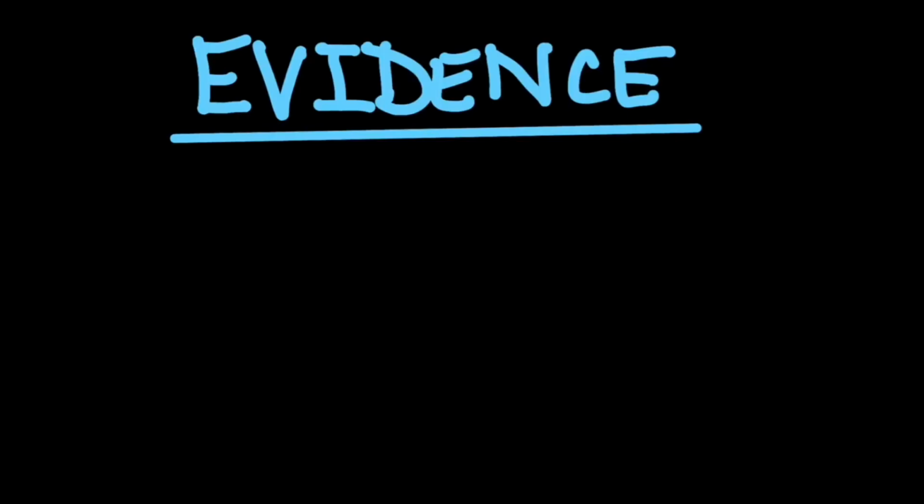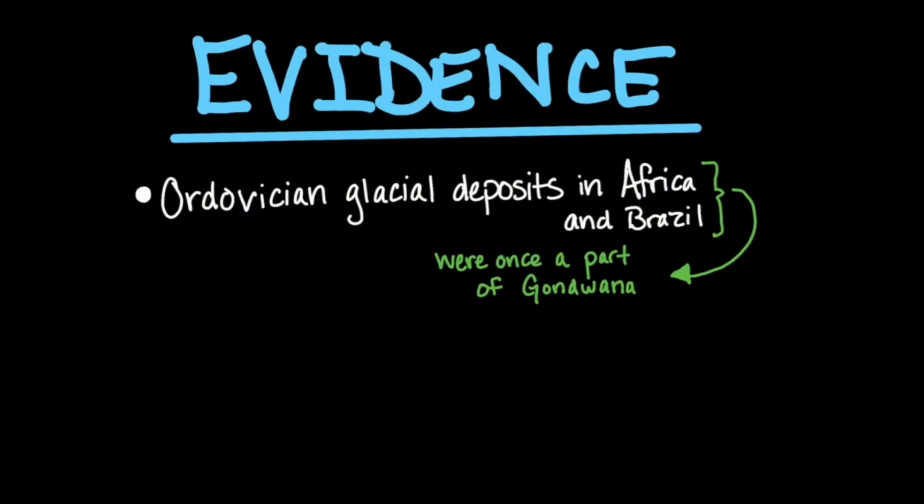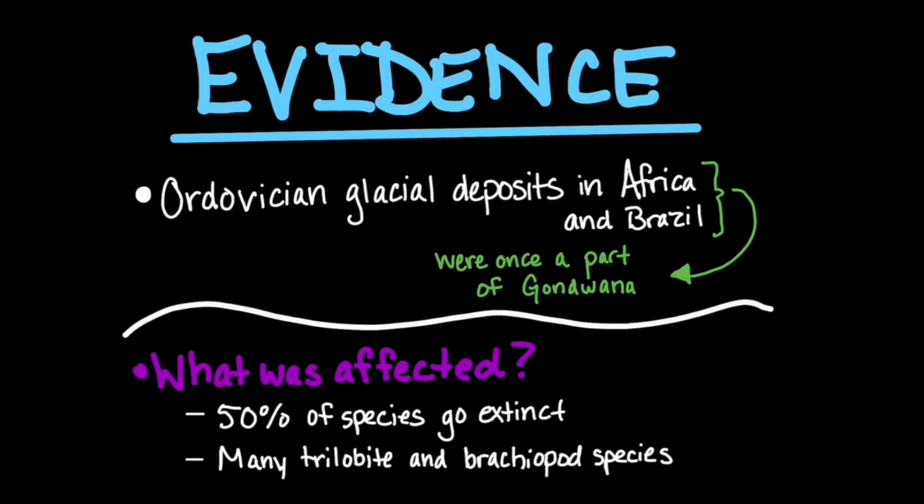Evidence for this mass extinction event includes Ordovician glacial deposits found in modern-day Africa and Brazil. Africa and Brazil were a part of Gondwana during this time. During the Ordovician, Gondwana was situated over the South Pole and was covered with ice. 50% of species went extinct during this mass extinction event. This included many species of trilobites and brachiopods.